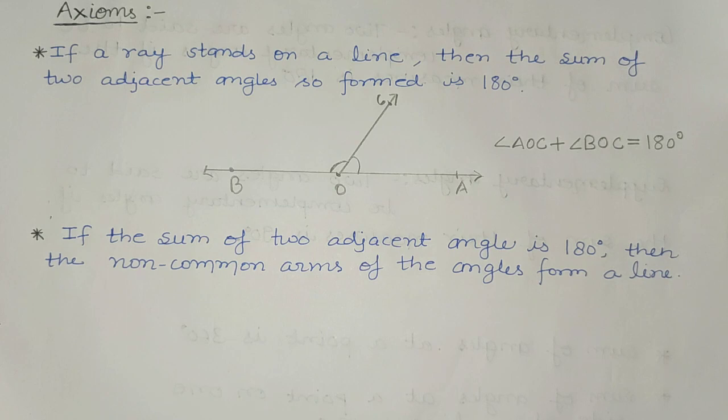Now the second axiom is, if the sum of two adjacent angles is 180 degrees, then their non-common arms form a line. The second axiom is just the opposite of the first.